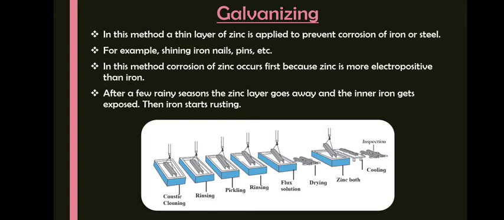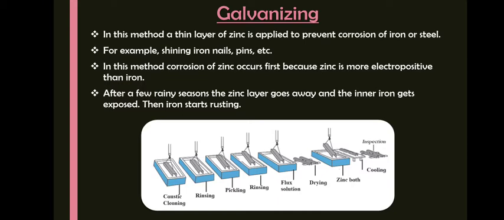In this method, a thin layer of zinc is applied to prevent corrosion of iron or steel. For example, you have seen shining iron nails or pins, correct? Now in this method, corrosion of zinc occurs first because zinc is more electropositive than iron. So the iron surface is protected because zinc is on it, right?